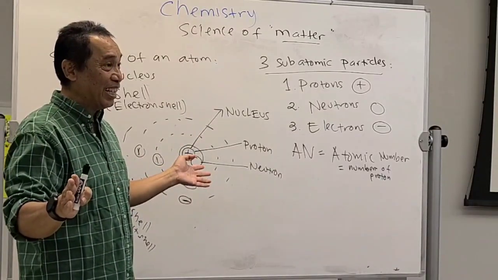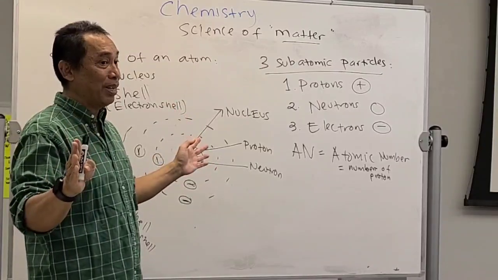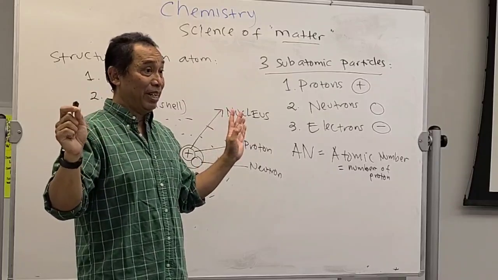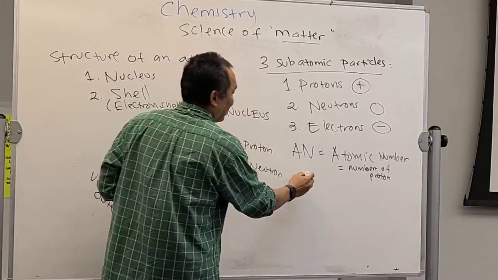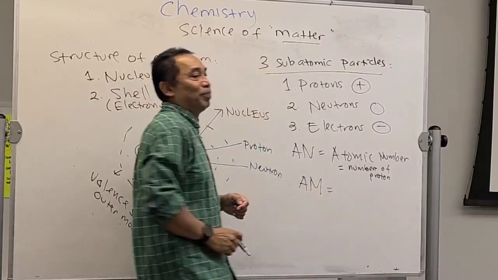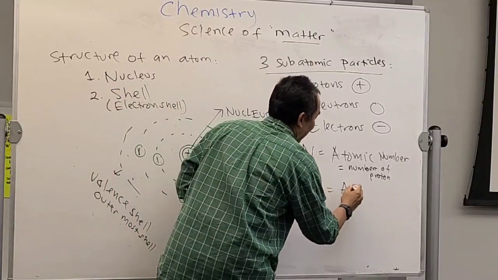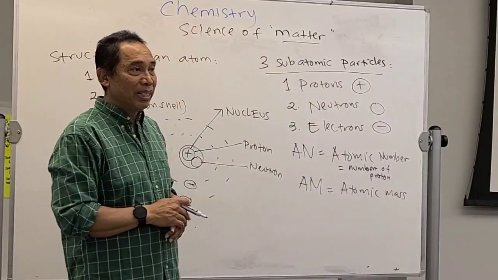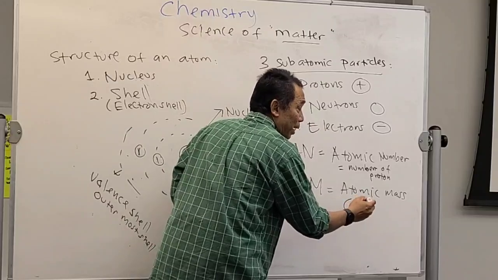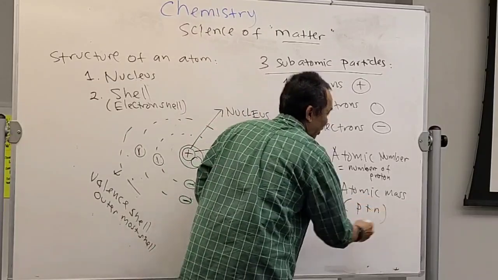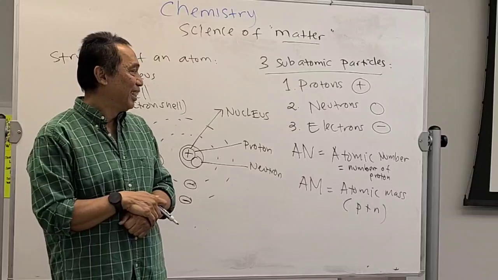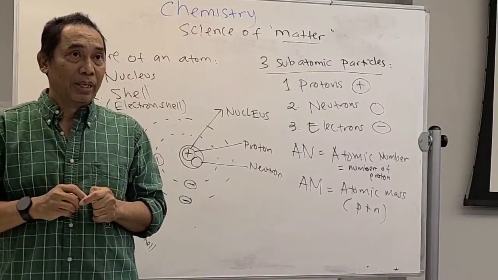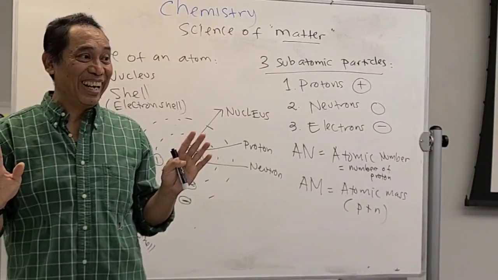Each atom has its own atomic number, which means each atom has its own number of protons. Get it? The second one is called the AM, atomic mass. What is the atomic mass? This is the mass of proton plus neutron. Proton and neutron. You get this one first. Okay? Now.